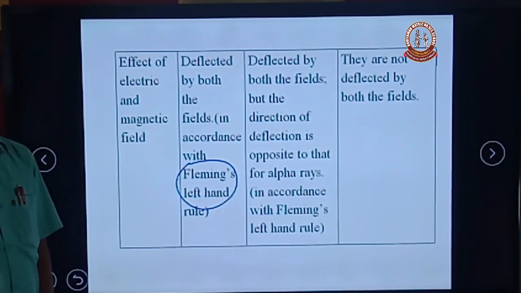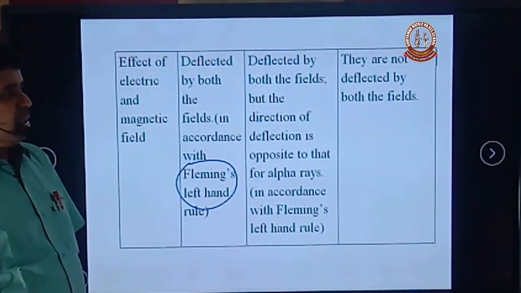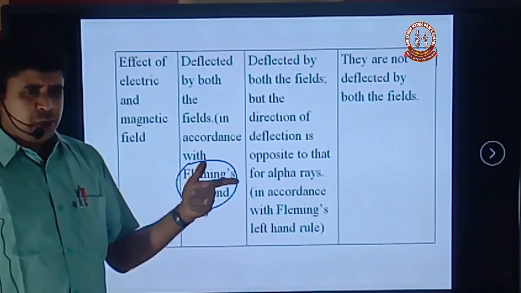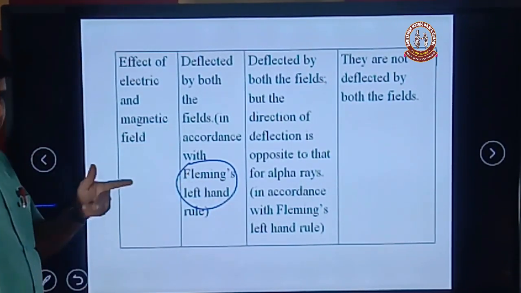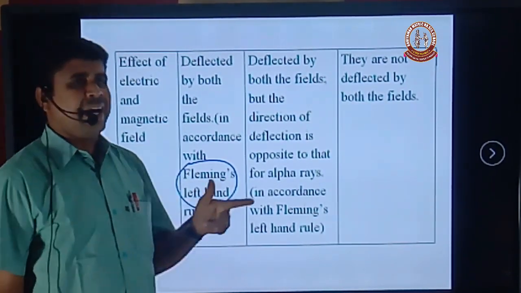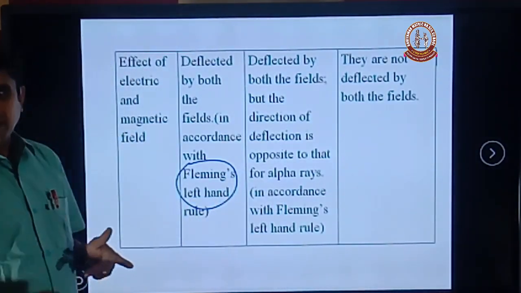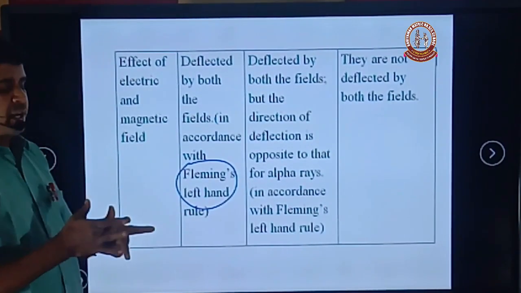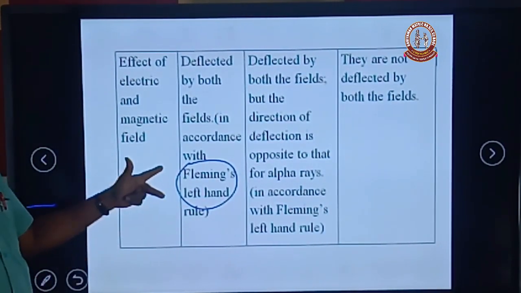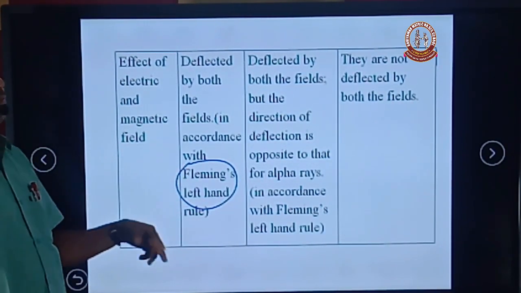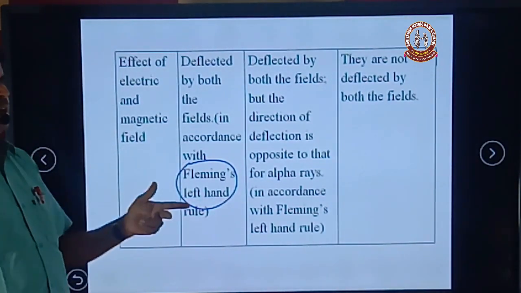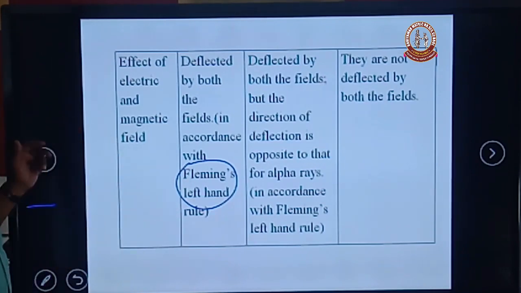So what is Fleming's left-hand rule? Dear students, in your left hand, stretch the first three fingers perpendicular to each other. The forefinger represents the direction of the magnetic field, the middle finger represents the direction of the flow of current, and the thumb represents the force on the conductor. Now we apply Fleming's left-hand rule to the path of the alpha rays to get their deflection.